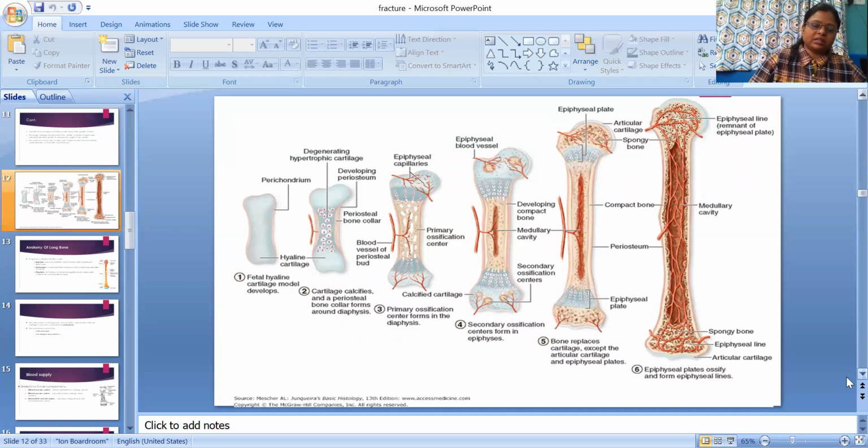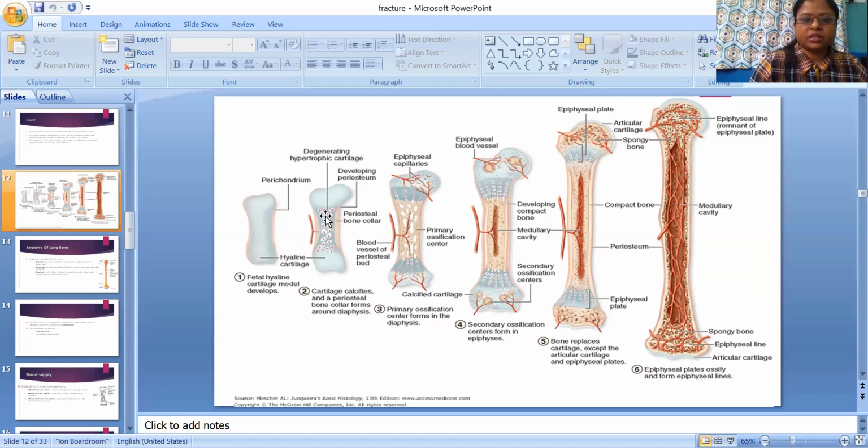You can see here the hyaline cartilage model developed. Here is the periosteum, then degenerating hypertrophic cartilage.